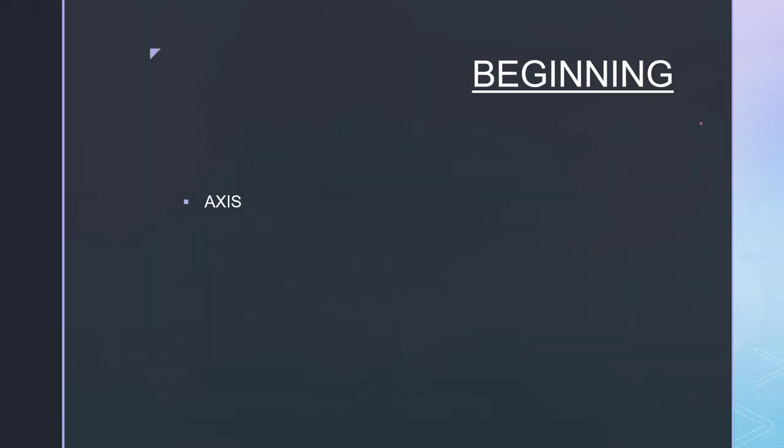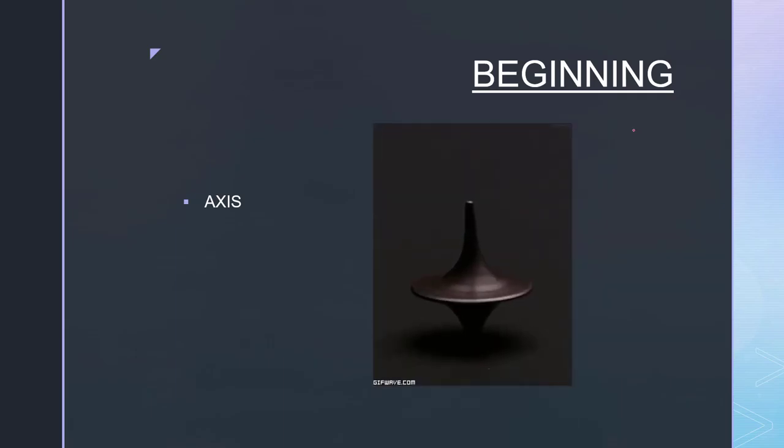I hope that you have played with so many toys. Out of those toys, some toys were spinning on their axes, or we can say they were spinning on some points. Like for example, there is a top which you have played with. It was spinning on a particular point. Like here, if we draw a line, we can say that this top is spinning or rotating on this line. This is the imaginary line, so we can say that this is the axis of this top, so this top is rotating on this particular axis.